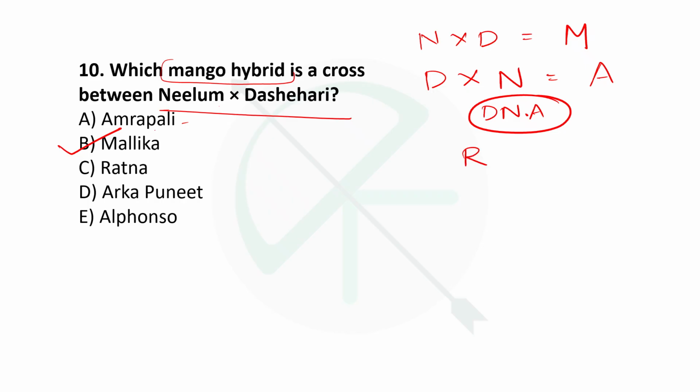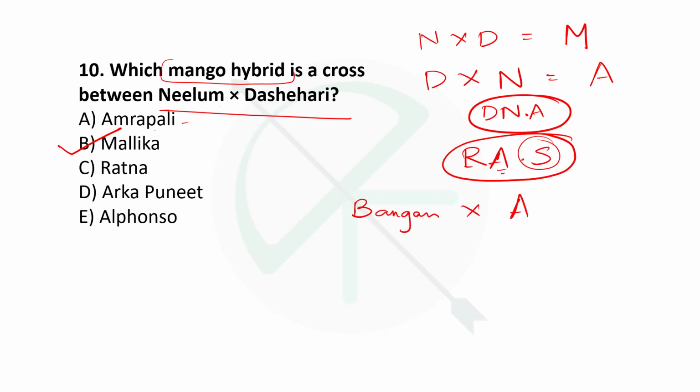Another one you can remember is RAS, Rajasthan Administrative Service. Ratna into Alfonso gives Sindhu. This is one of the mnemonics that you can remember. Then Banganpali and Alfonso, what do they give? They give Arka Aruna.